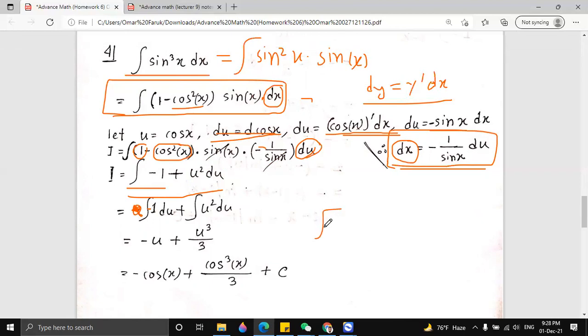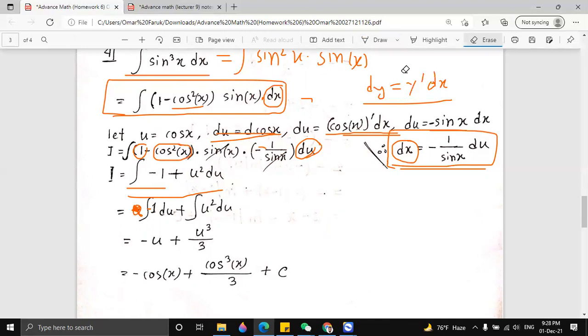We are using the sum rule, guys. You know, integration of f plus g. If we have two functions here, we can just write the integration of f plus the integration of g, right? So the integration of minus 1 du will be minus u, and the integration of u square du will be u to the power 3 by 3.